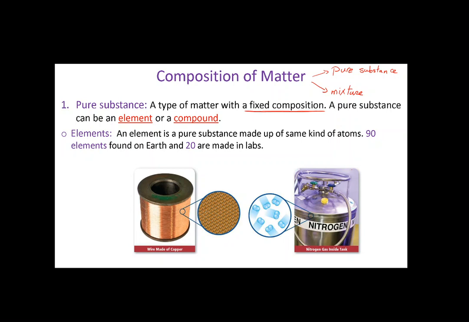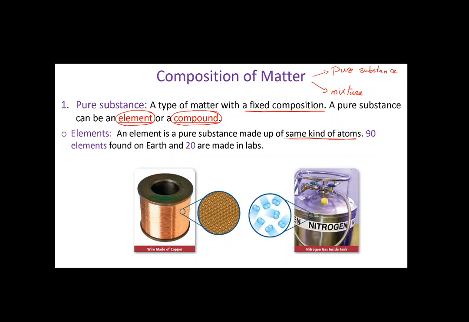The pure substance might be an element or a chemical compound. What is the element? Element is a kind of the pure substance. It's made up of the same kind of atoms.